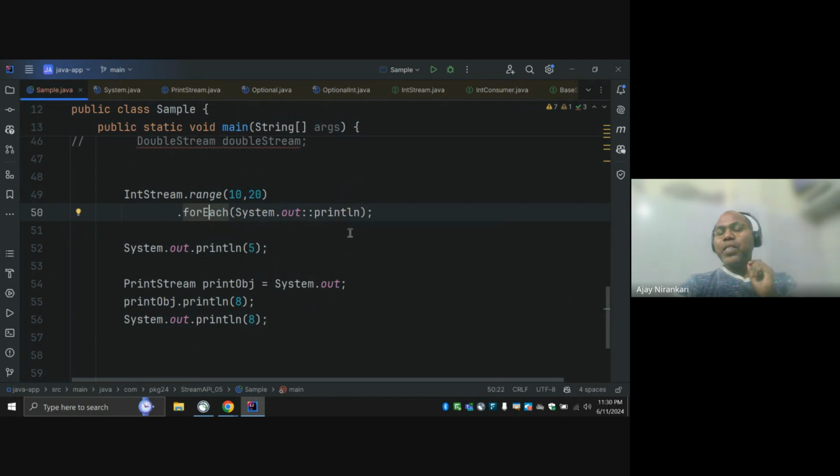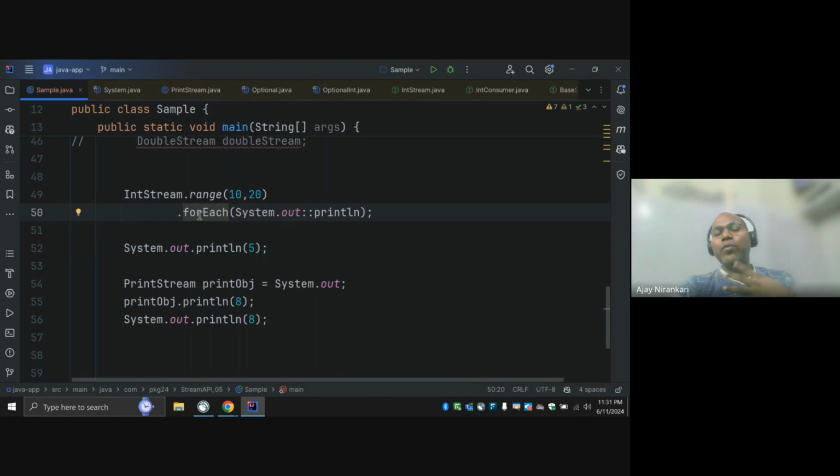Is it clear? Many places you find method reference, and many places you call the function. This is the major difference. Here function calling actually happens. Here you are not calling any function. You're just telling, hey, this is my code. You take it whenever you need it.